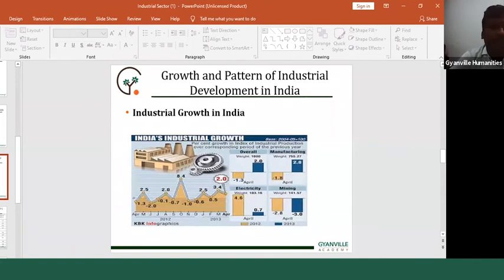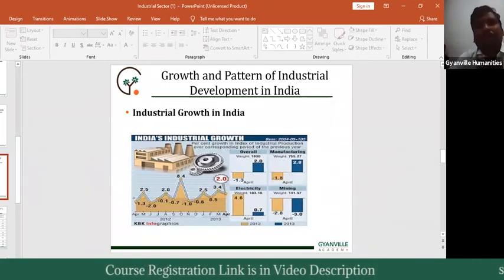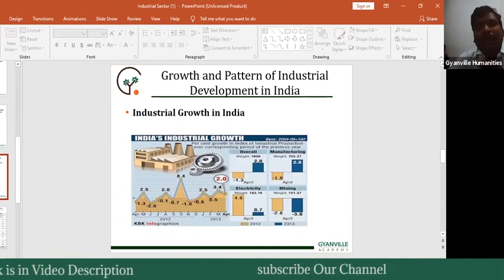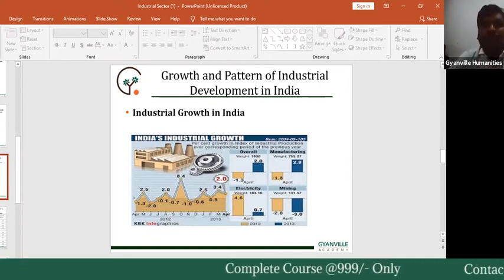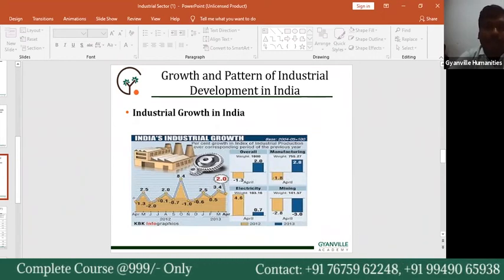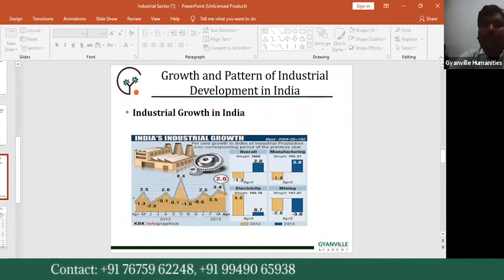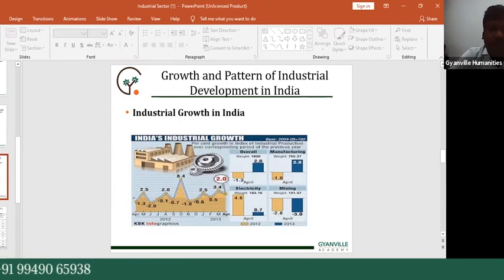So India occupies the top place, and our industrial sector growth rate is around 8%.